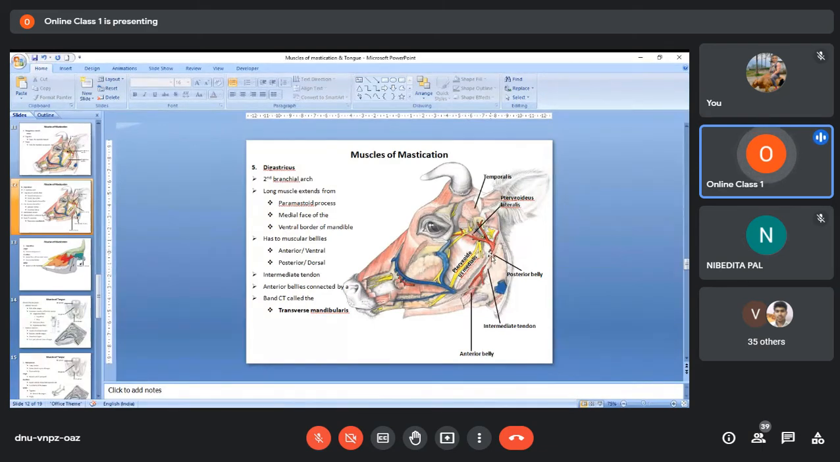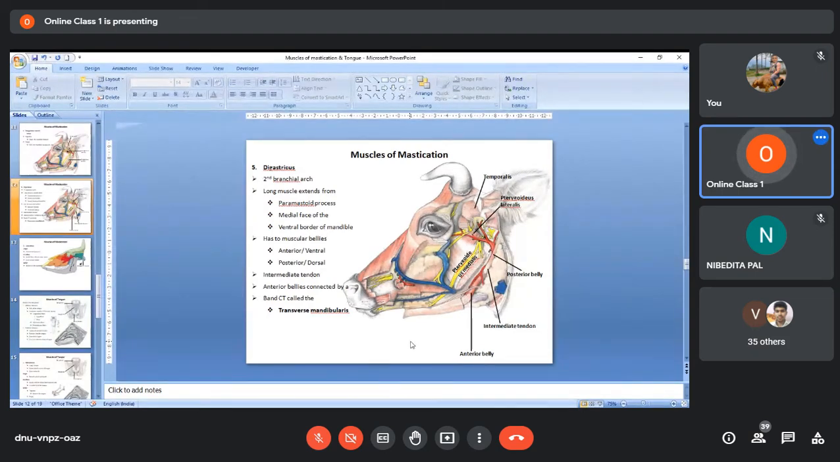Okay, so the digastricus muscle is a peculiar muscle because it has two bellies. Gastric means what? Stomach. Stomach is also called belly. So the digastricus muscle has two bellies, one posterior and one anterior. This is the anterior belly and this is the posterior belly. The posterior belly is also called the dorsal belly because it is on the upper part, and the anterior belly is also called the ventral belly. These two bellies are in turn connected by an intermediate tendon.